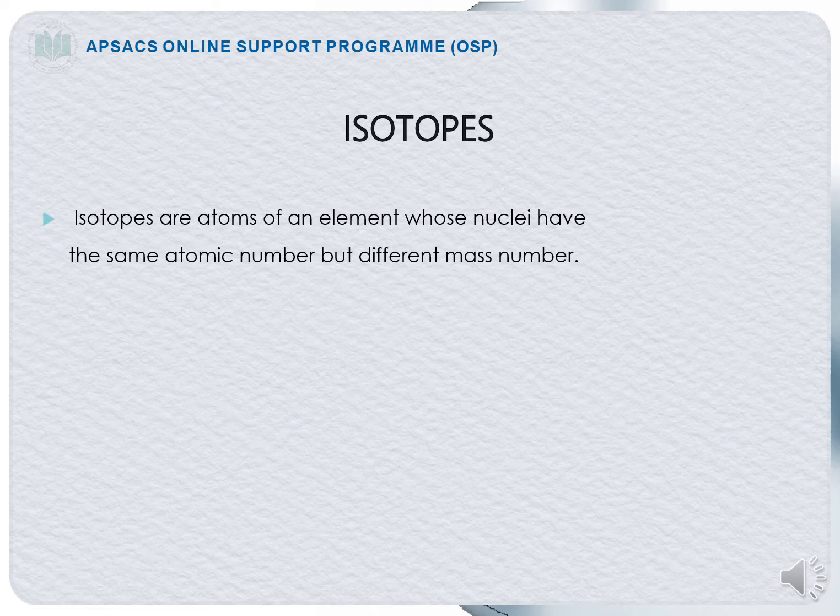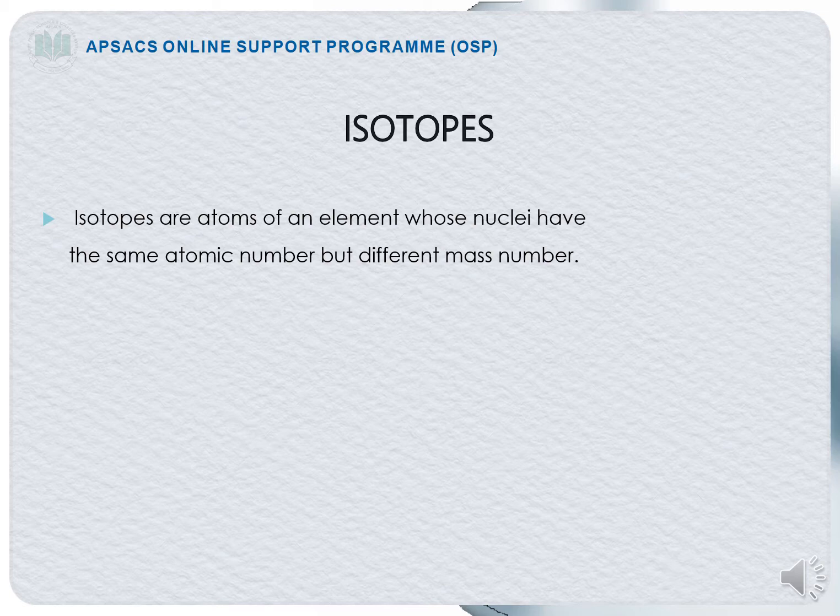Now, isotopes. Before defining the term isotopes, first of all, I will give you a short example with the help of which you will easily understand the word isotope. Just consider twins, identical brothers who are exactly the same, but their behavior is different. So, isotopes are just exactly the same. They are the same atoms, but their mass number will be different.